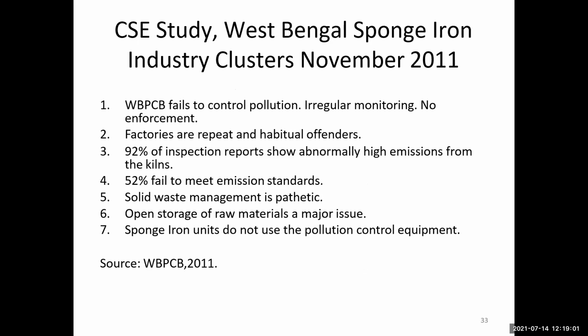So the WBPCB failed to control pollution. How did they fail to control pollution? The West Bengal Pollution Control Board monitored irregularly, not regularly. So this is how the West Bengal control board failed to control the pollution.